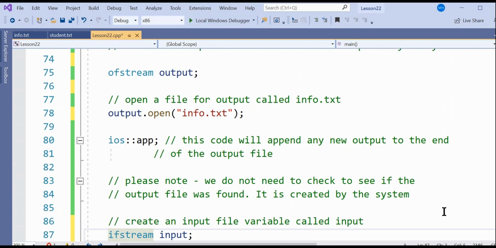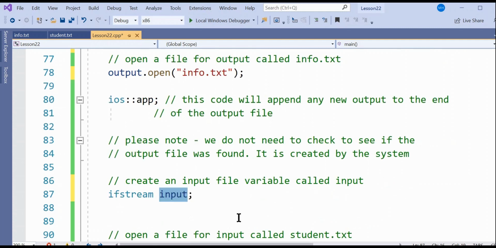IF stream input. So input file stream, input. Input's our variable, and input file stream is our declaration, right? So that's a data type, and this is our variable. So we're declaring it as an input file stream variable, and this is the variable, okay?